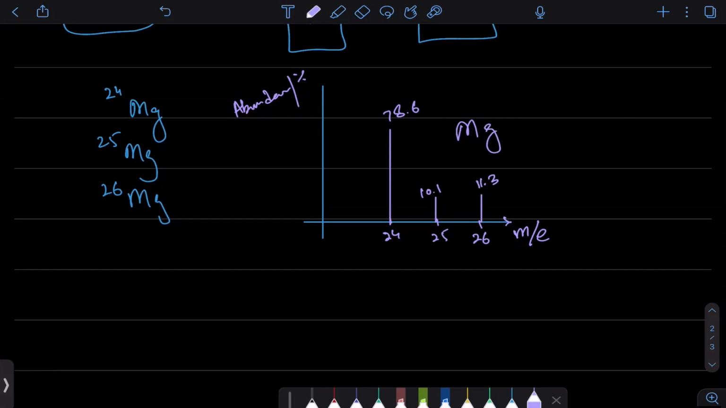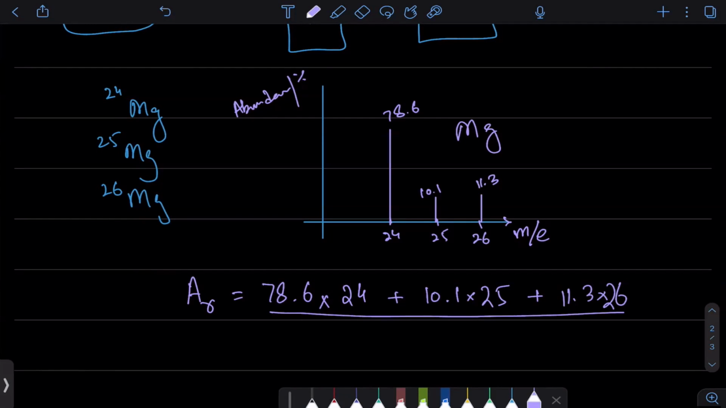So I want to figure out the relative atomic mass, which we write like this. So all I have to do is multiply the abundance with the mass, 24. 10.1 with 25, 11.3 with 26. You add them all up. And because these were percentages, you can divide them by 100. And there you go. That is your relative atomic mass. And this thing is called mass spectra.